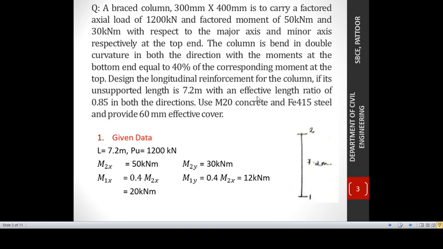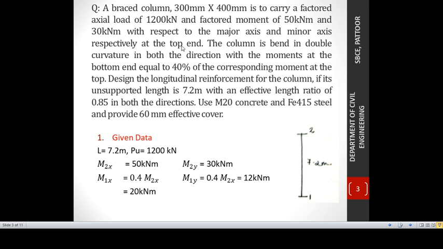In the question it is given at the top end, that is, 2. So at the top end the moment about the x-axis, the major axis, is 50 kN·m, and about the y-axis, the minor axis, is 30 kN·m. Both moments given in this question are at the top end.